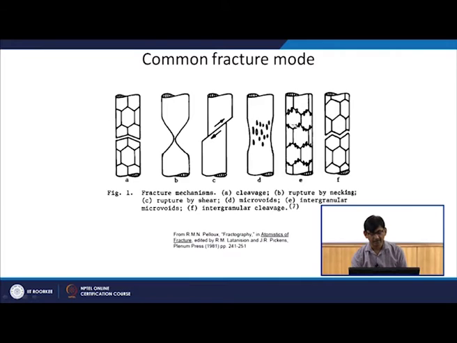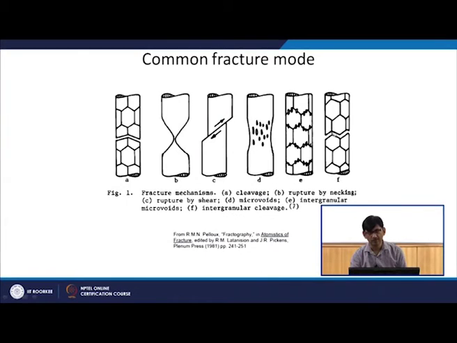Then there can be voids on the grain boundary, so it is intergranular micro voids or intergranular cleavage. In this case the crack is going through the grain boundary, whereas in the earlier case the crack was going through the grains.